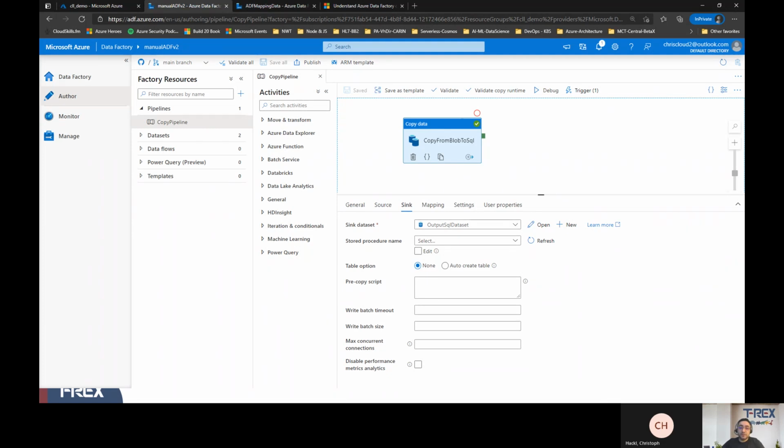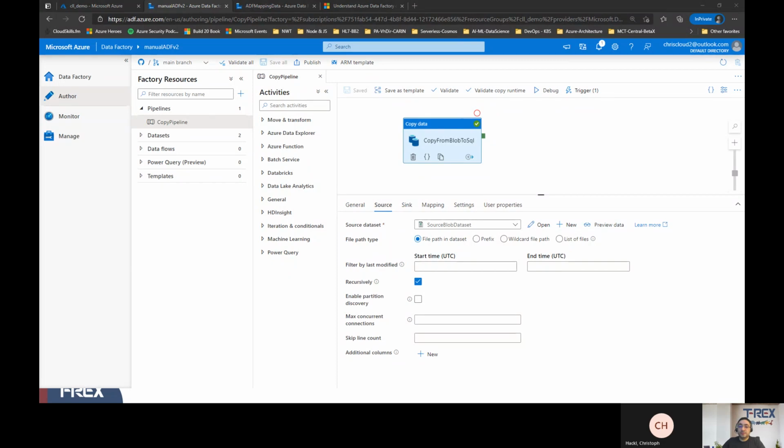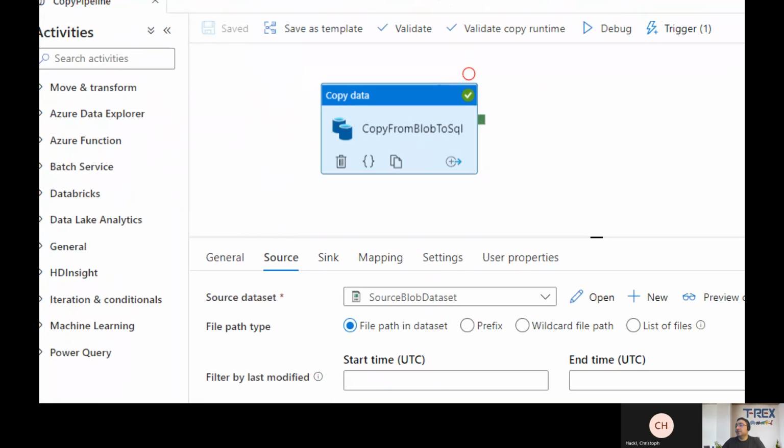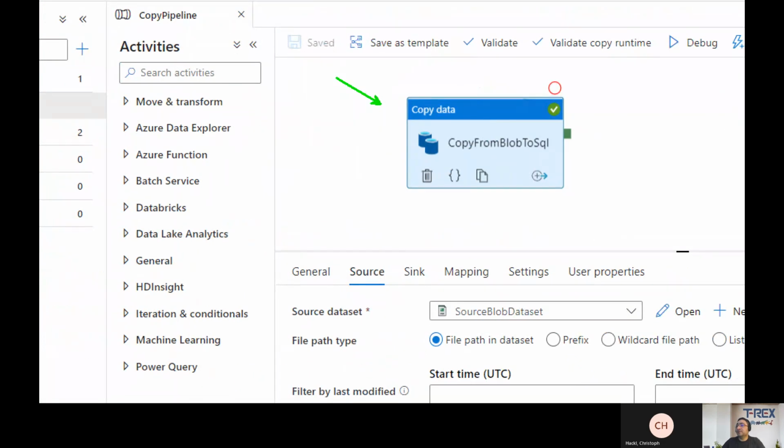So when we are moving this data from one storage to another, there needs to be data existing, right? So as you may see on the screen, let me make it bigger. We have this pipeline created where we have this copy activity, and within this copy activity, we are going to copy data from blob storage to SQL.